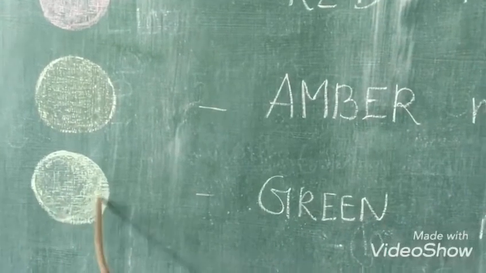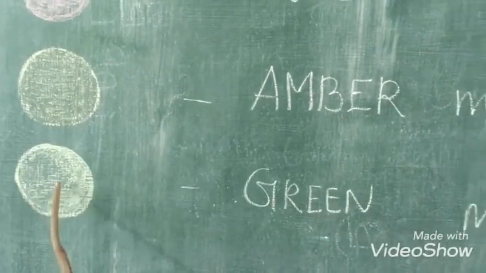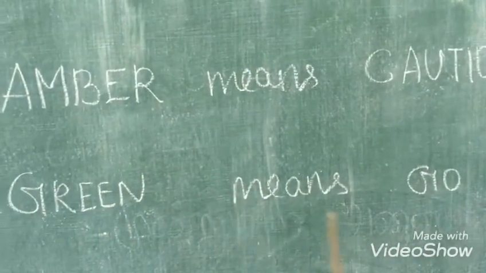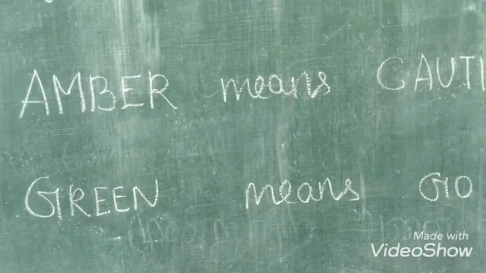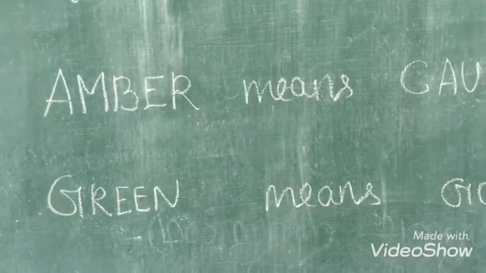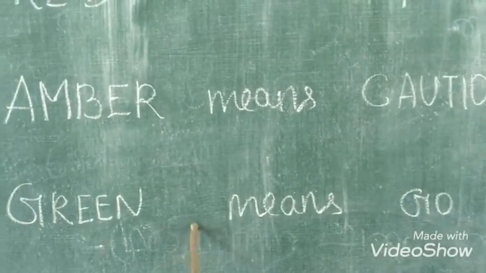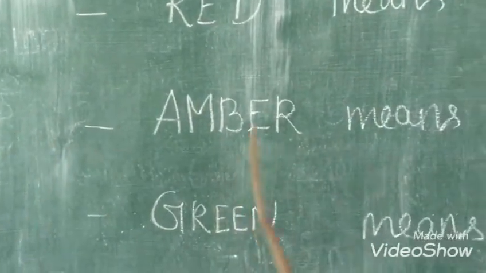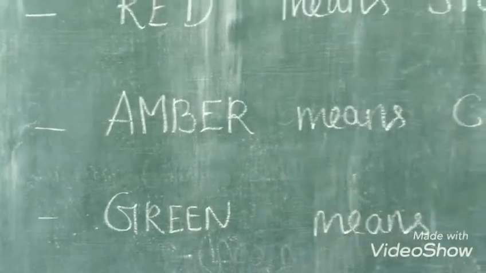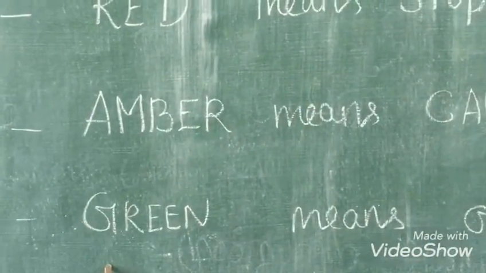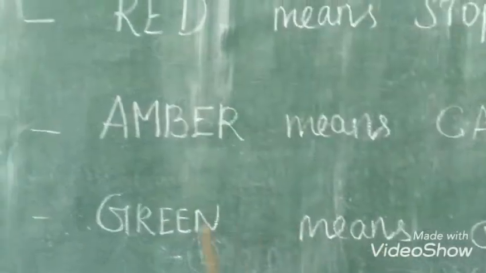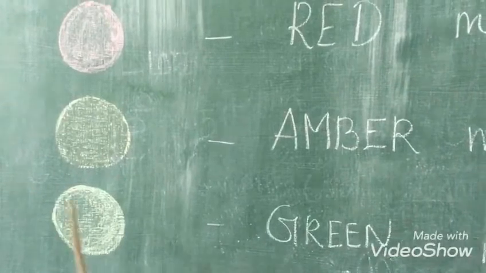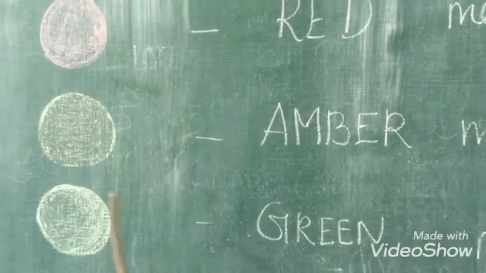So if the traffic signal shows the green color light, what we want to do? We want to move. Green means go. So if the light color changes from red to green, we want to move. While it is red in color, we want to stop. If it is in amber, we want to be prepared, that is caution. If it is green in color, we want to move. So these are all the colors of the signals which is used in traffic, used to control the traffic.